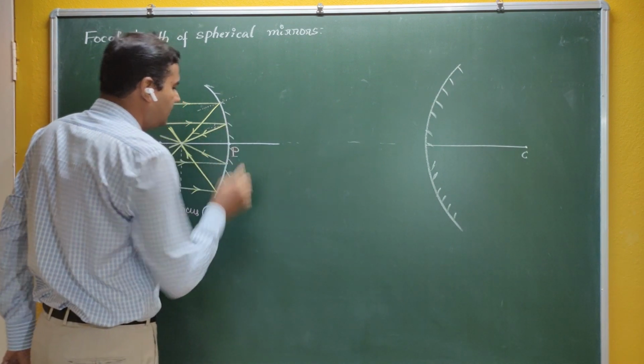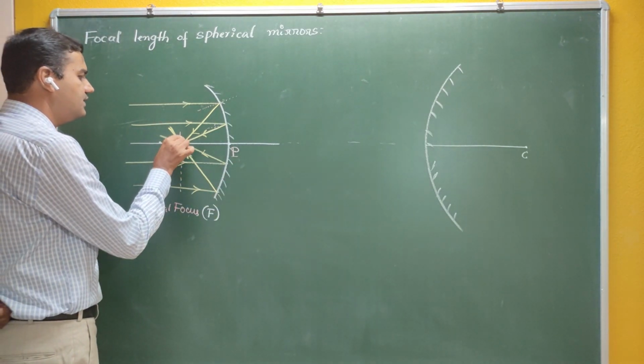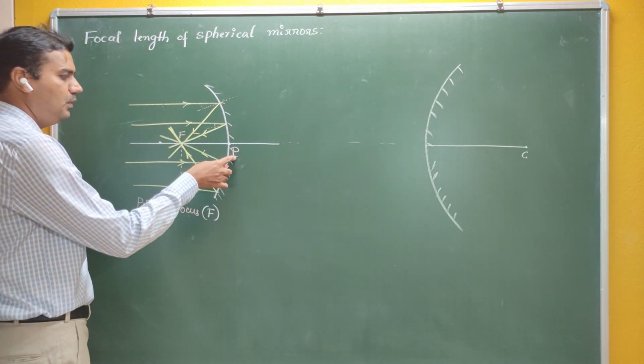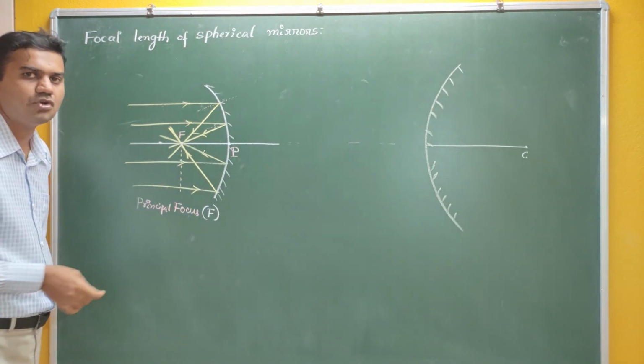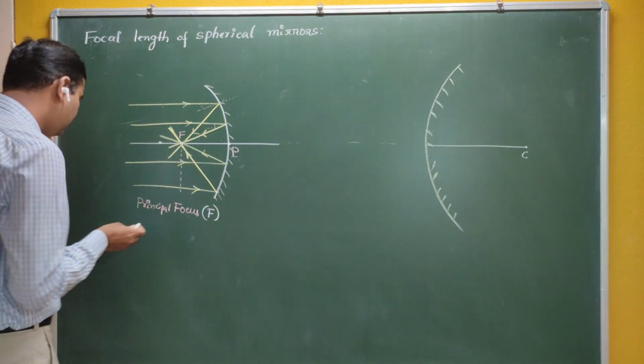Pole is nothing but the geometrical center of the curvature. Now this is the pole here, and this is the focus. The distance between the pole and the principal focus is called the focal length. And this term is called the focal length. So what is focal length?